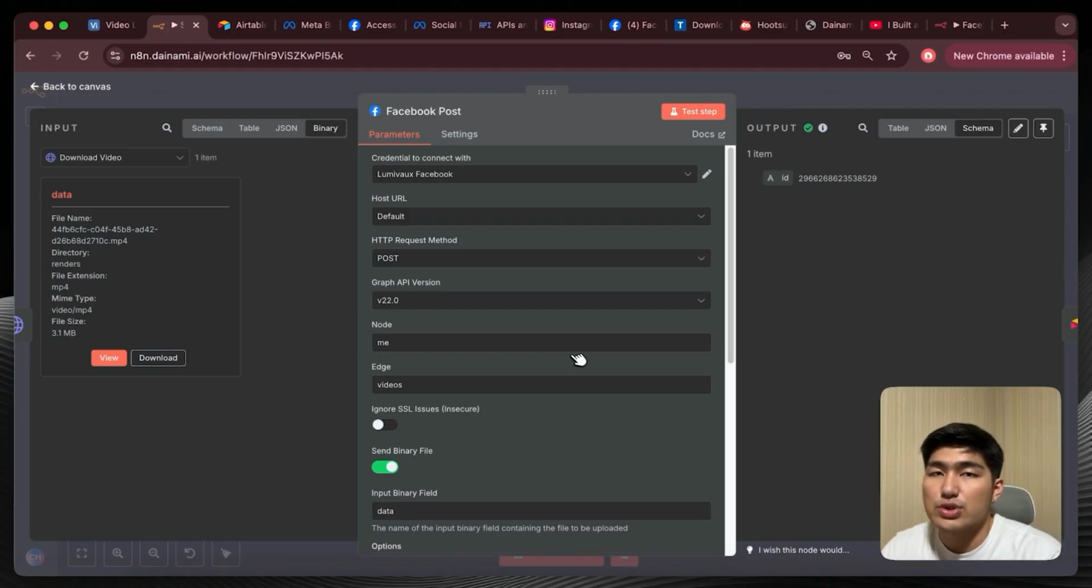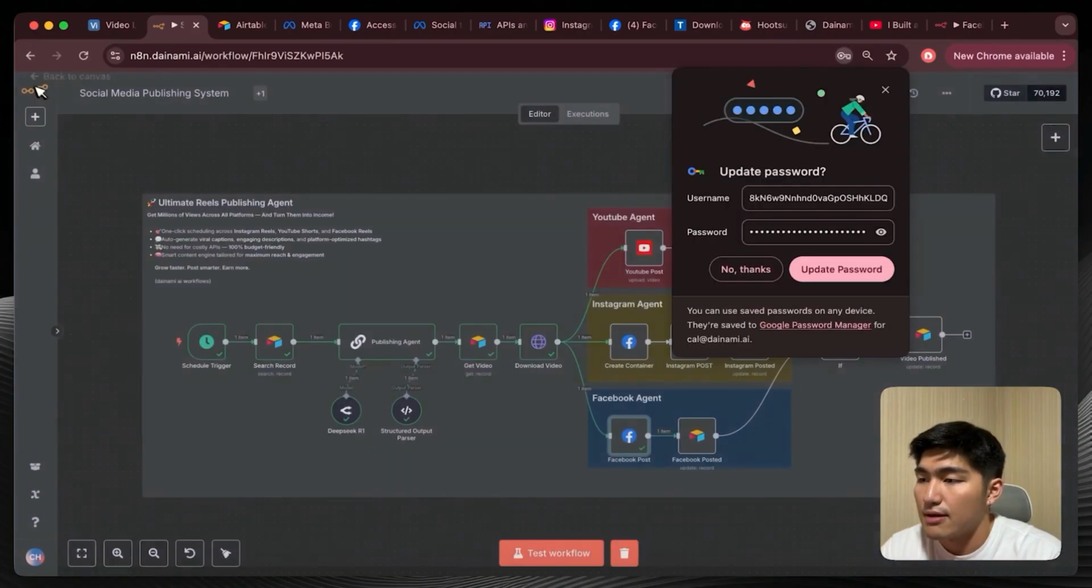Now once again, the reason I showcased to you this other method is because sometimes the access token from the business suite may not actually work all the time. So these are just two different methods that you can actually use to access your Facebook and Instagram pages. Alright, perfect.